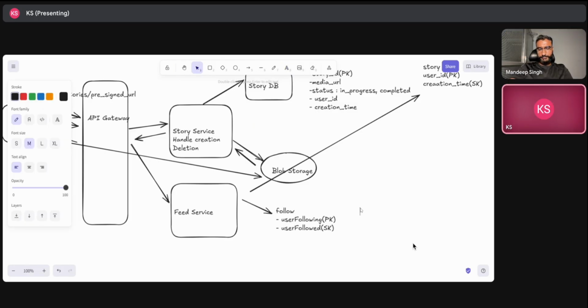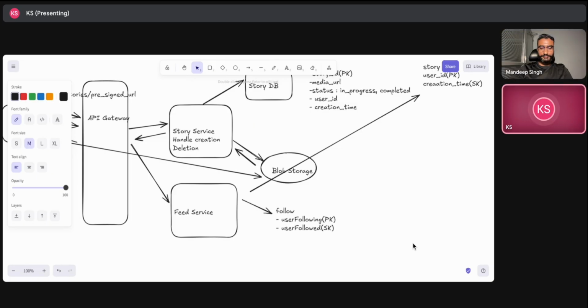Yeah, before cache, I think we can have this. Basically, if you see that a user is trying to read the stories, then we have fan out on read happening, right? So I feel we can have a pre-computed feed kind of thing as well. From cache, I meant that you are creating that cache at the time of story creation, so you are pre-creating that cache.